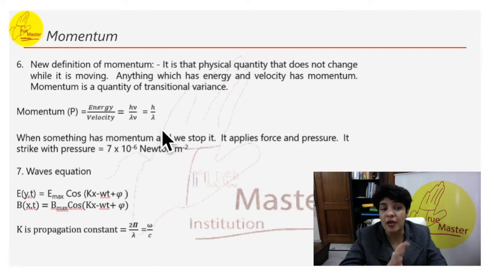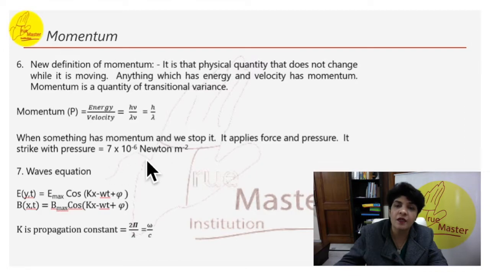Whenever we are going to stop something and it has momentum, then it is going to apply a force. So an EM wave strikes with a pressure, and that pressure value is about 7 into 10 to the power 6 Newton per meter square. EM waves have an electric field equation: E(x,t) equals E max cos(kx minus wt plus pi). And the magnetic equation in terms of x and t will be B max cos(kx minus wt plus pi), where k is the propagation constant, and its value can be written as 2 pi by lambda, or omega by c.